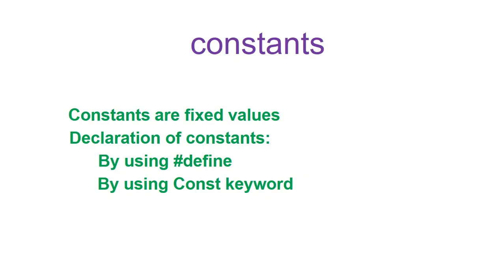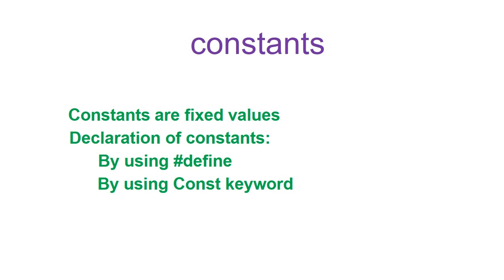Constants are fixed values that we cannot change. If you don't want others to change the existing variable values in your program, then we use these constants. You must initialize the constants when they are created. You can define the constants in two ways. One is using the #define preprocessor directive or using the const keyword.